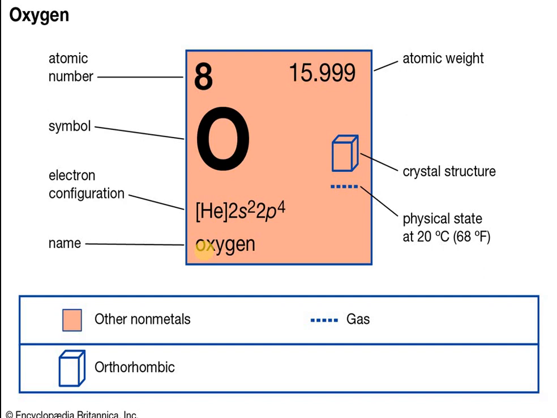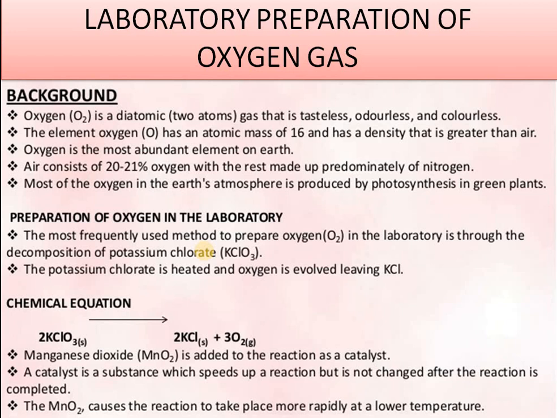So oxygen, you know that it has atomic number 8 and the mass number is 16 and atomic weight is 15.999. And the symbol, everything is clear to you. Crystal structure, when we are talking about the solid state, any gas can be converted into liquid or solid by increasing the pressure and decreasing the temperature. The physical state at normal 20 degrees Celsius is a gas. And if it is a solid, then it will be in the orthorhombic system. So this is just the background.